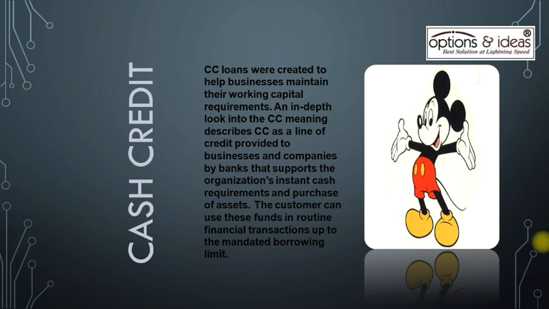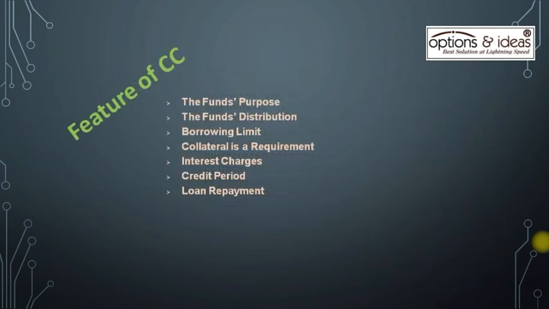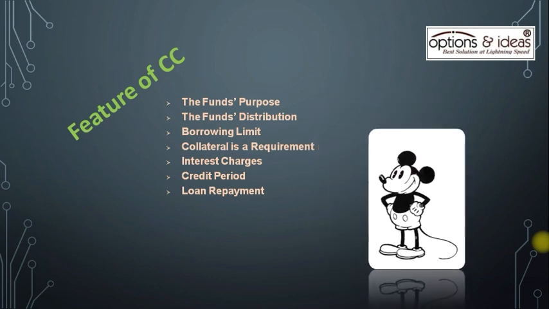An in-depth look into the CC meaning describes CC as a line of credit provided to businesses and companies by banks that supports the organization's instant cash requirements and purchase of assets. The customer can use these funds in routine financial transactions up to the mandated borrowing limit. Now let us know about the features of cash credit.